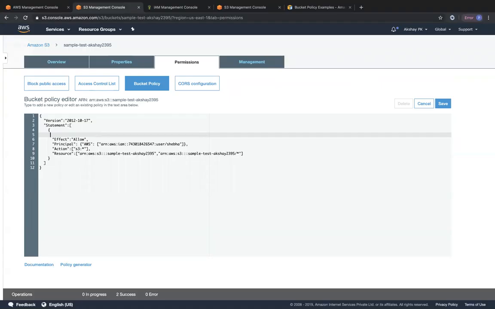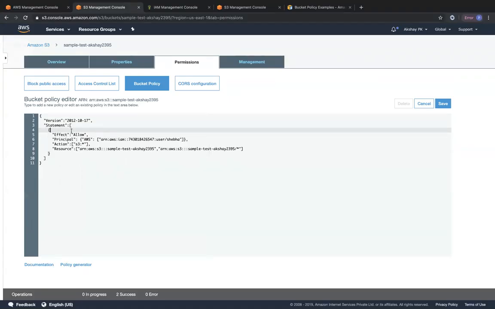We don't need a SID, since that is to individually identify each and every statement, but we are going to have only one statement denoted over here. So you can see that the version is denoted by AWS. We have only one statement. We are giving allow access to this particular user called Shiba to do all actions on this S3 bucket and all the objects within that S3 bucket. So I'm going to go ahead and click on save.